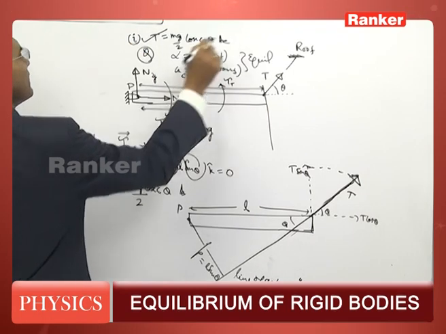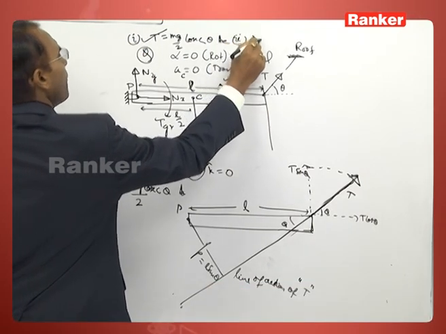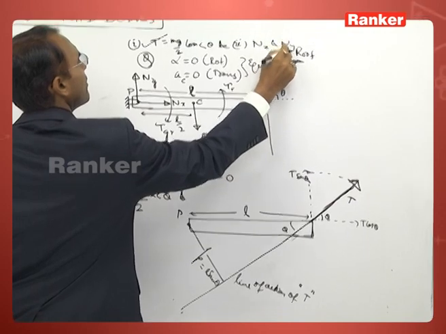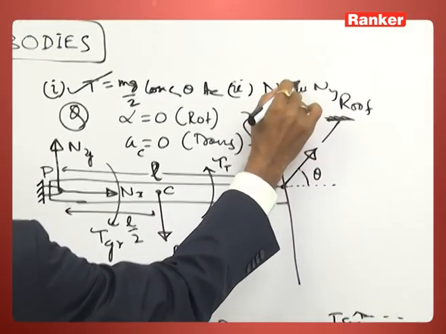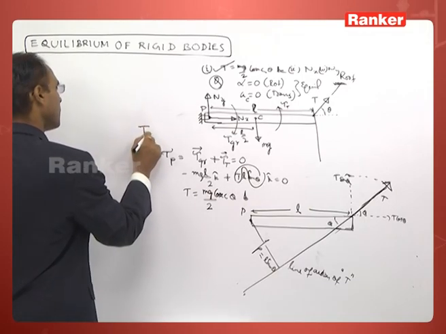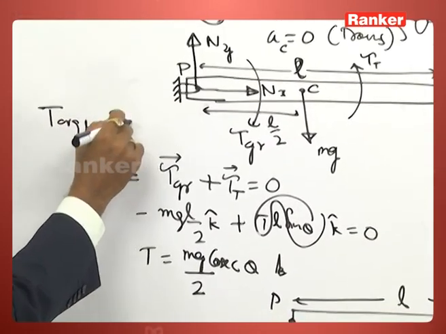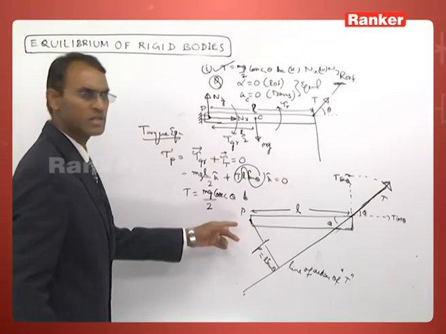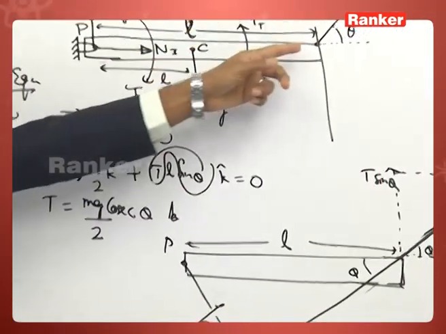Second, find nx and ny. Write the force equation. The torque equation is over by choosing this point. However, you can choose this point or this point.